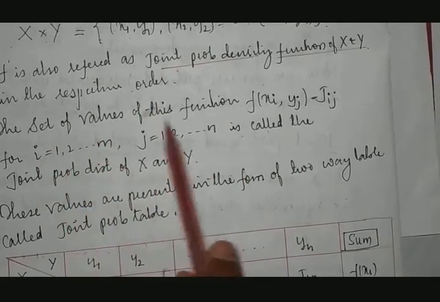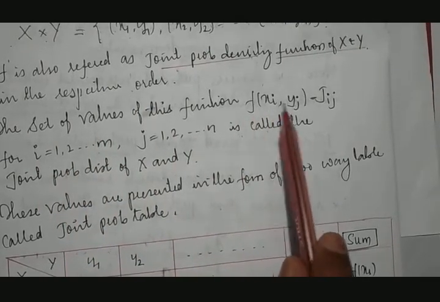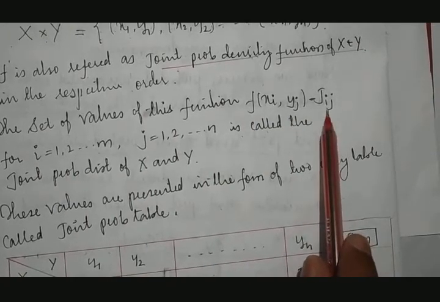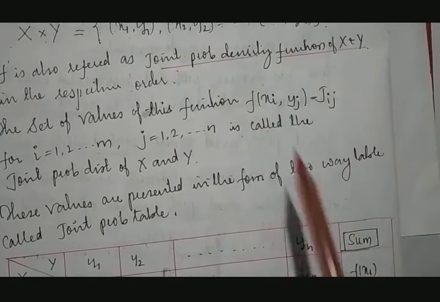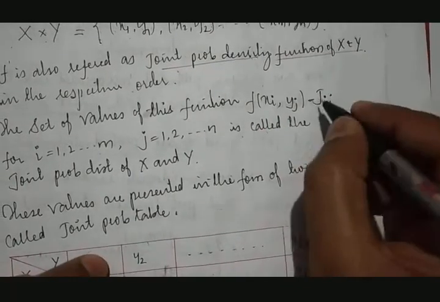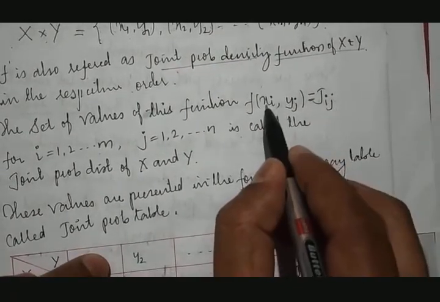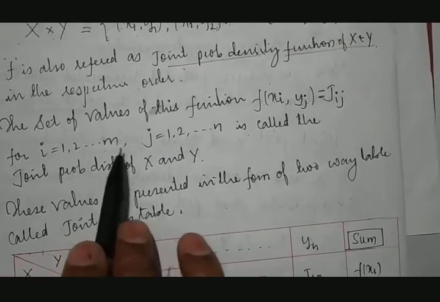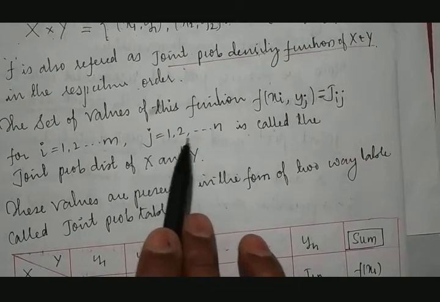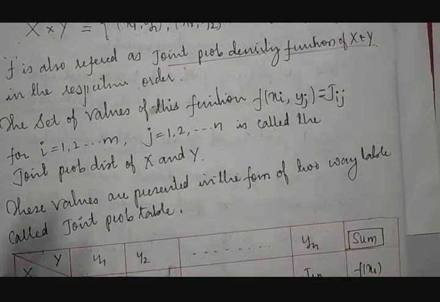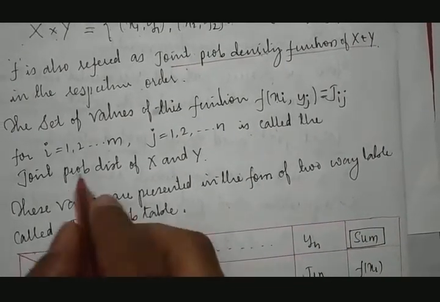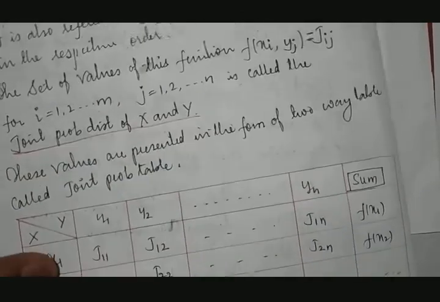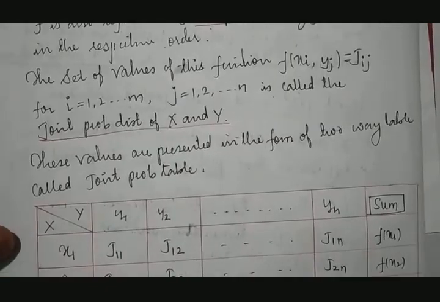The set of values of this function f of xi comma yj is equal to g of ij, because it is a joining between i and j, and the joining between i and j is nothing but joining X and Y, where i goes from 1, 2, 3 up to m and j goes from 1, 2, 3 up to n. This is called the joint probability distribution of X and Y.